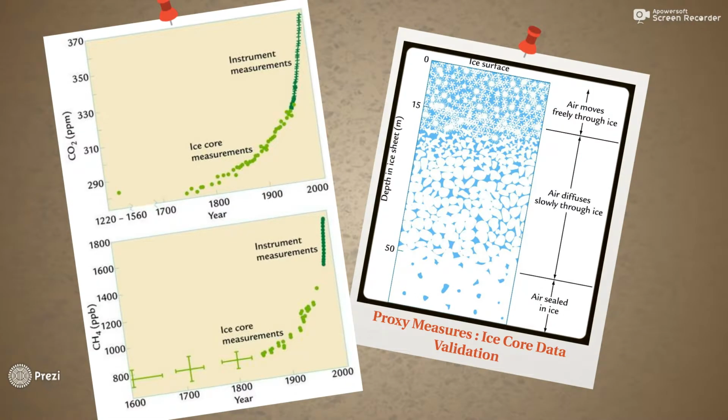Here are two graphs that show ice core and instrumental carbon dioxide and methane measurements. The measurements show that carbon dioxide and methane from ice core proxies merge perfectly with carbon dioxide and methane measurements from current decades.